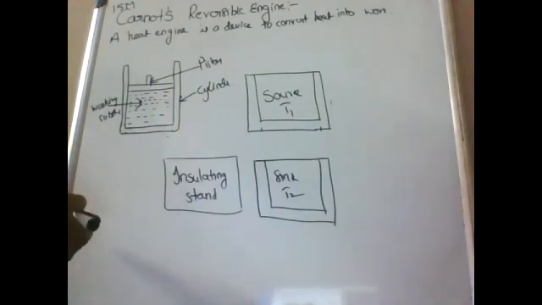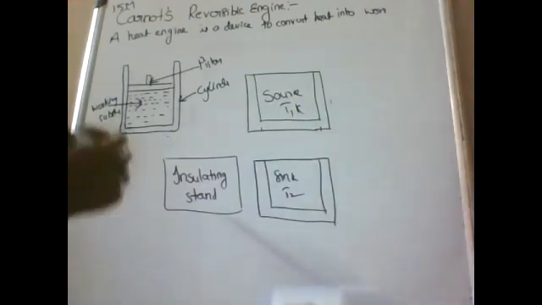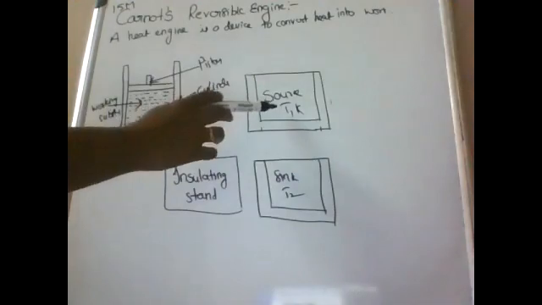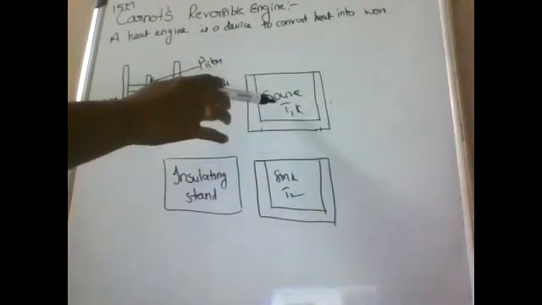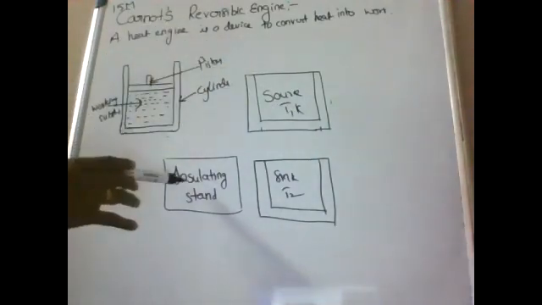Next, source, the source of heat. A hot body of high thermal capacity maintained at high temperature T1 Kelvin serves as a source. The high thermal capacity of the source is necessary so that on taking heat from it, no change of temperature occurs. So if the working substance takes some heat from the source, there is no change in its temperature because it has very high thermal capacity.